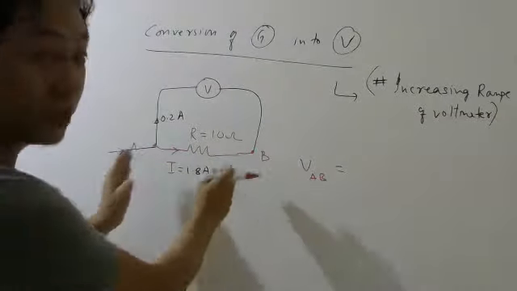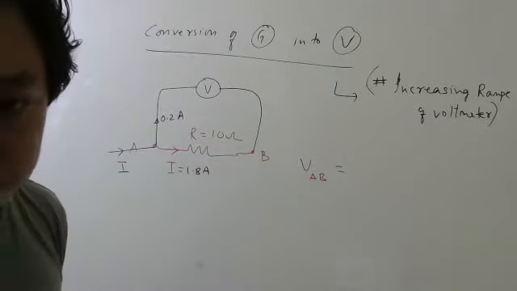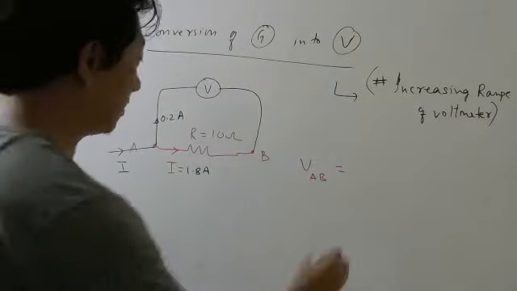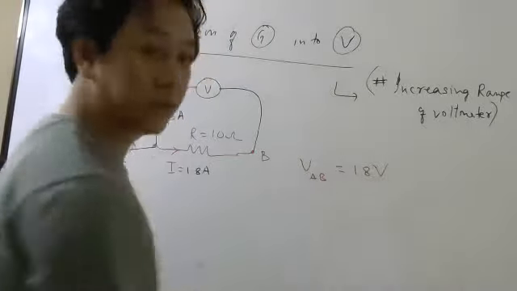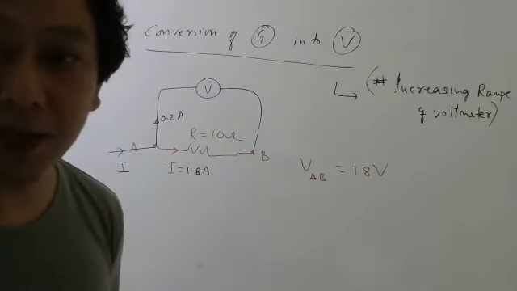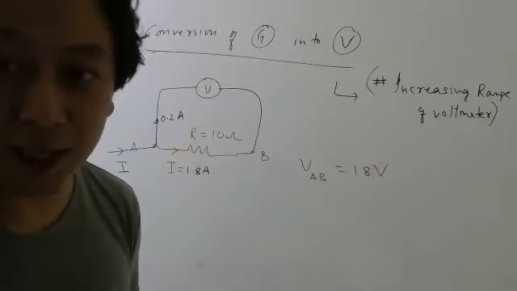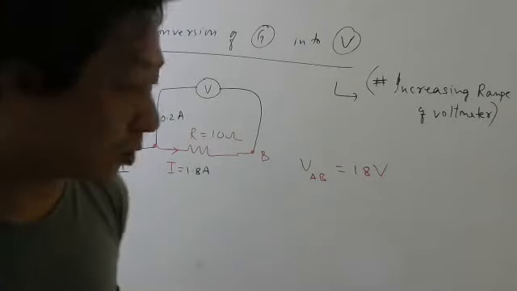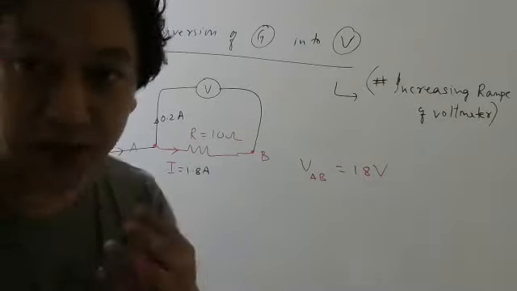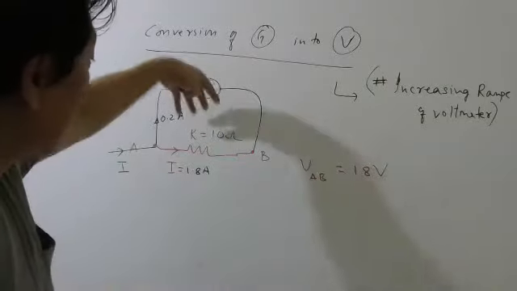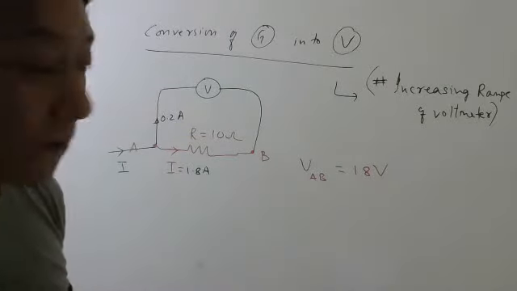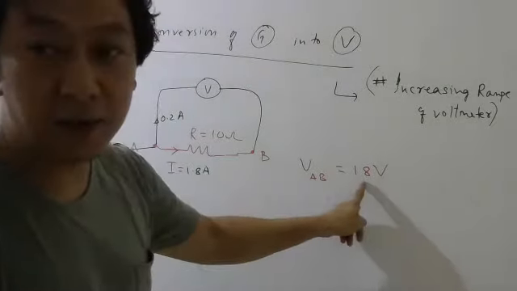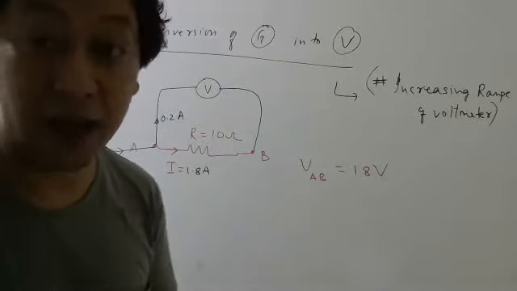Now what will be the potential difference? 18 volt. Correct? But actually it was 20 volt. Agree or not? It was 20 volt initially. That is what I wanted to measure. But by putting this voltmeter in parallel, I am getting only 18 volt. So there is an error.